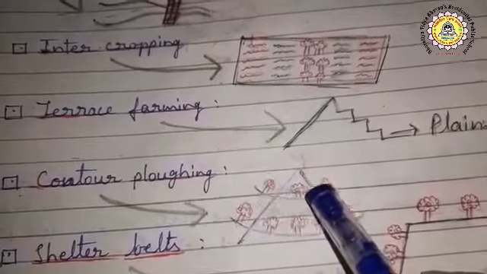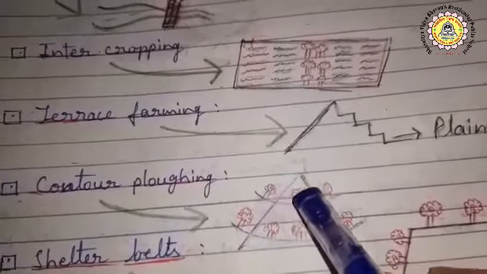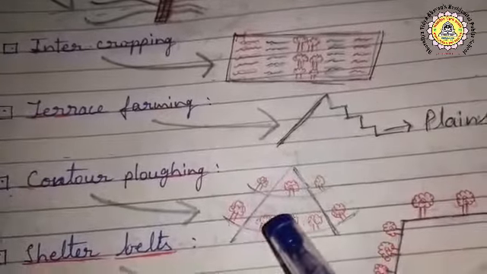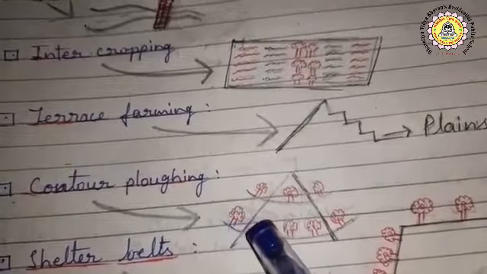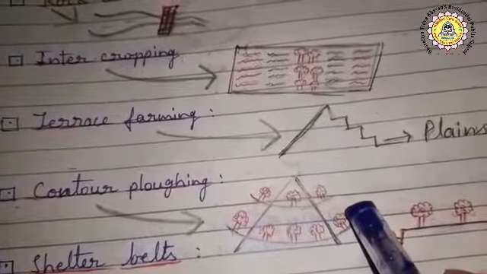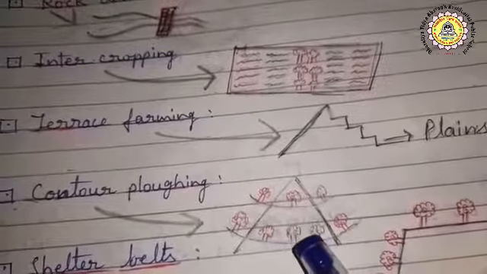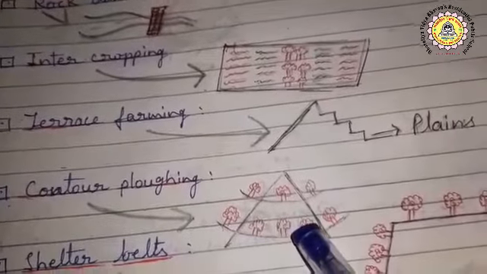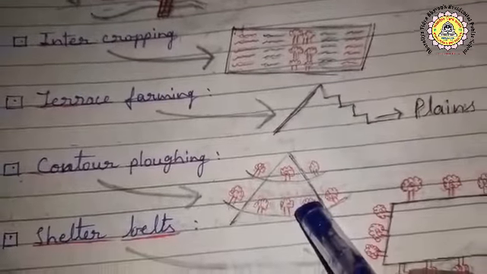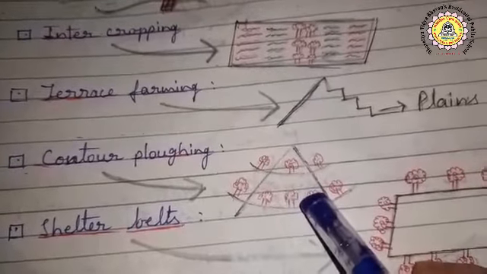See, here is one parallel line. In this parallel line they planted the trees. Again at the bottom of the hills, in a parallel way they planted trees. So with this method also we can stop the soil erosion. This is known as counter ploughing.